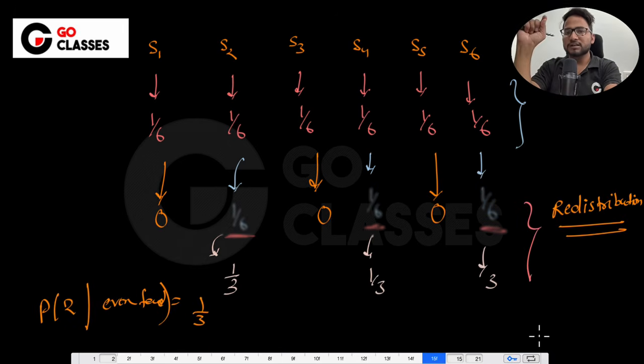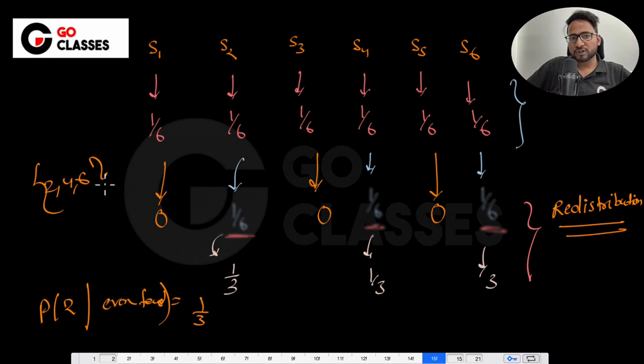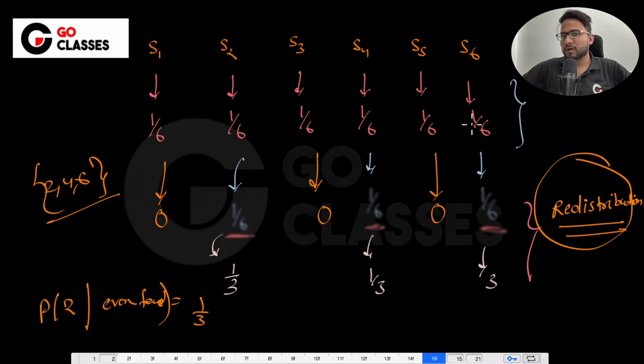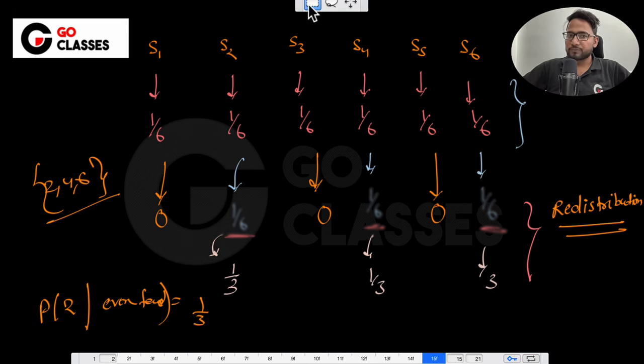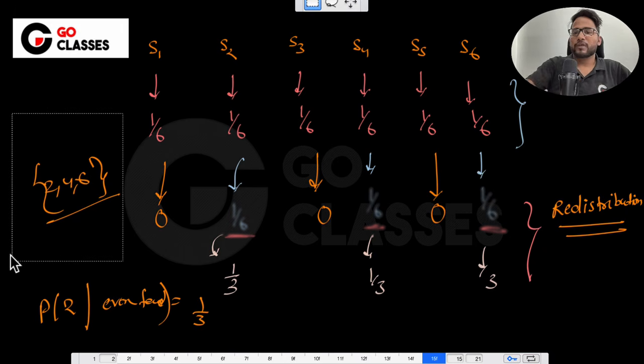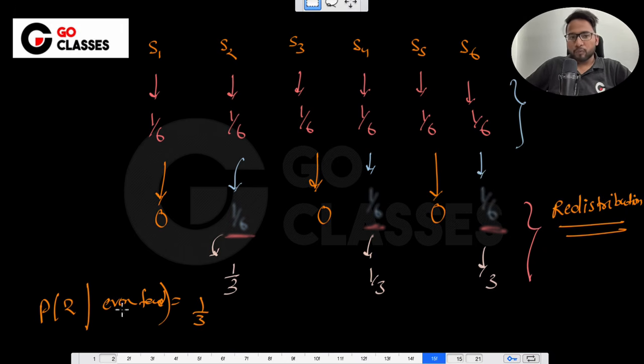See, in this current scenario, I have not listed down all of this, 2, 4, 6 or something. Still, I got the answer 1 by 3 using the redistribution of the probability, and that's where the formula comes into the picture. Don't worry, I will tell you the formula. So what we are saying is that we want to redistribute the probability.